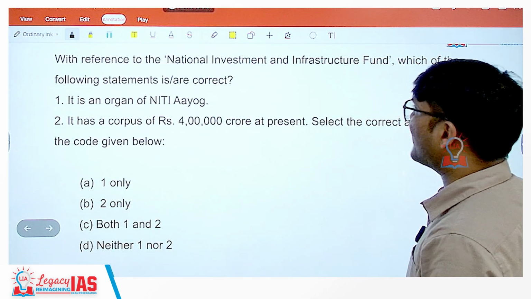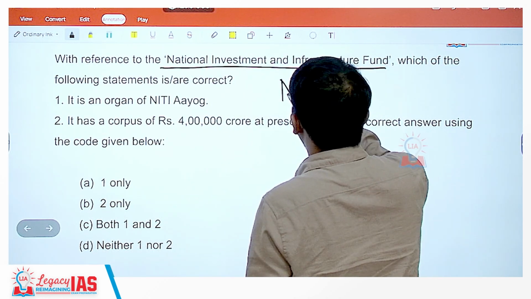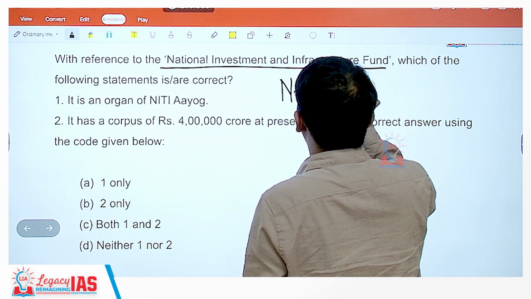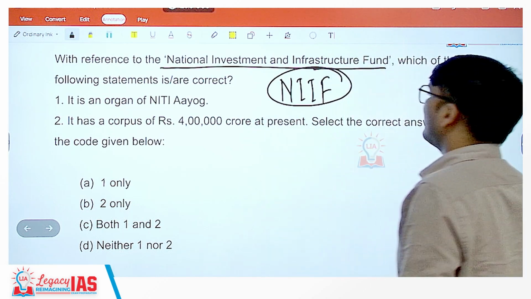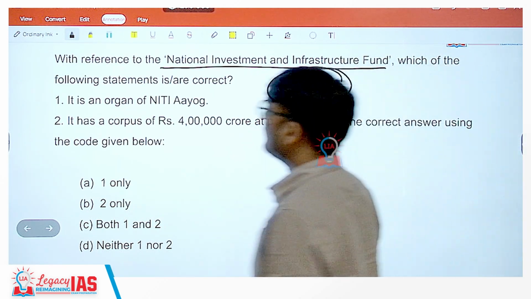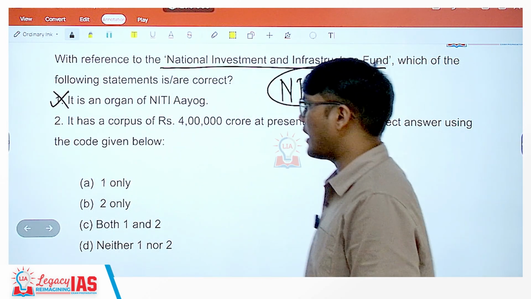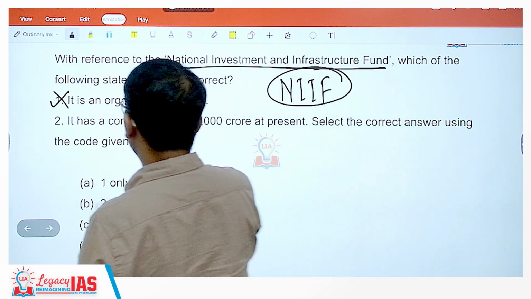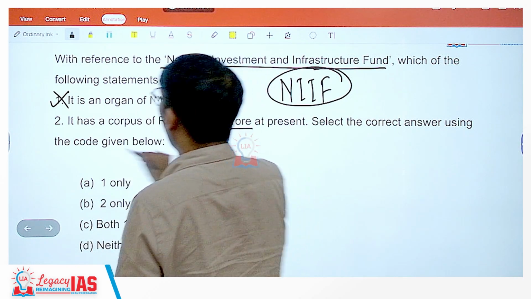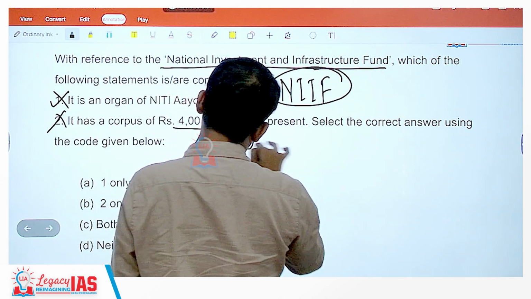With reference to National Investment and Infrastructure Fund, that is NIIF, which of the following statements are correct? It is an organ of Niti Aayog. No, it is not an organ of Niti Aayog. It has a corpus of 4 lakh crore. No, it does not. It has a corpus of 40,000 crores.